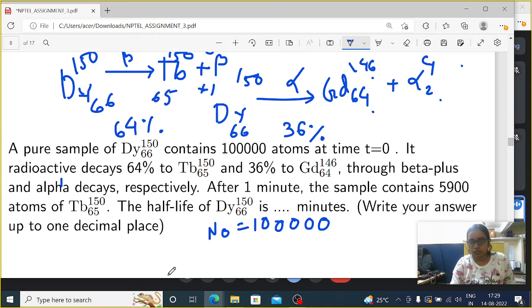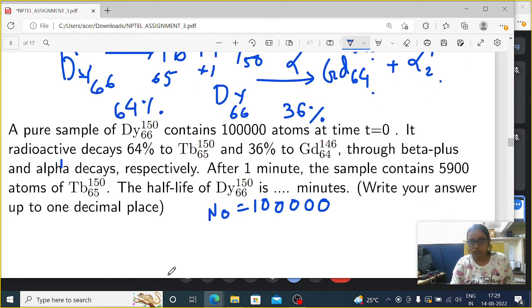This is the main thing for that question. Then after 1 minute, the sample contains 5900 atoms of Tb 65 150. The half-life of Dy 66 150 is in minutes. Write your answer up to 1 decimal place.